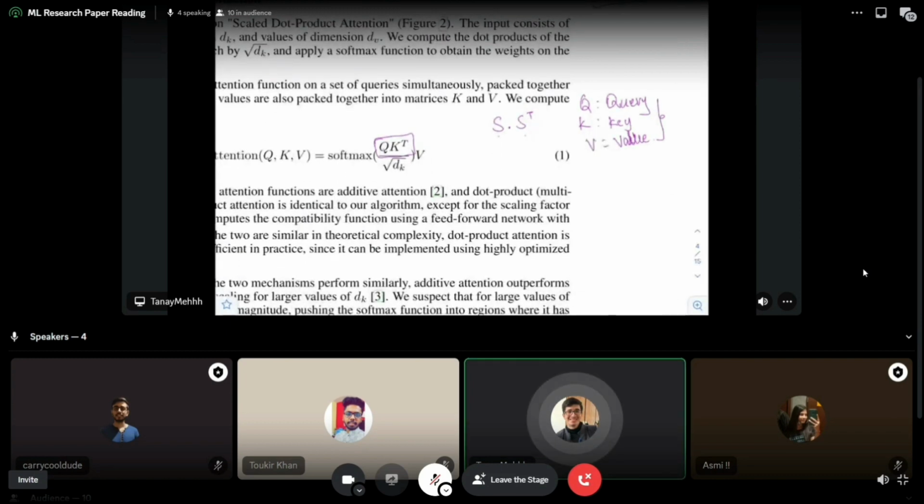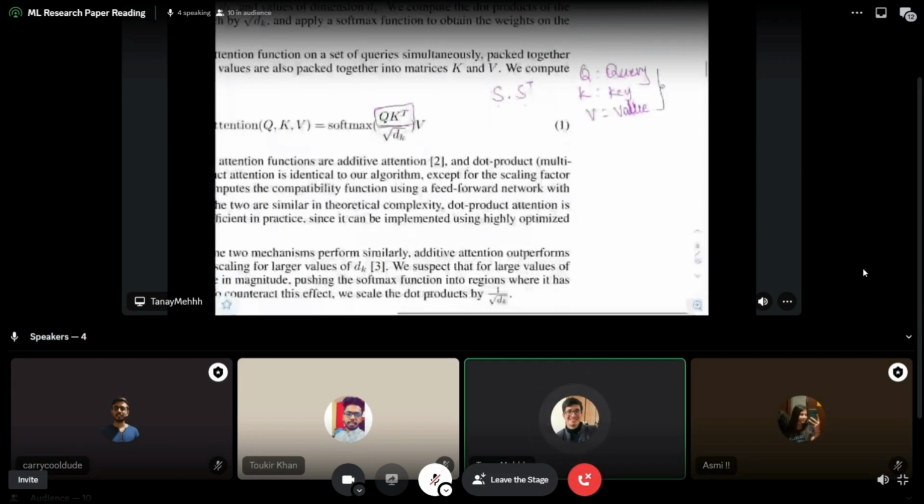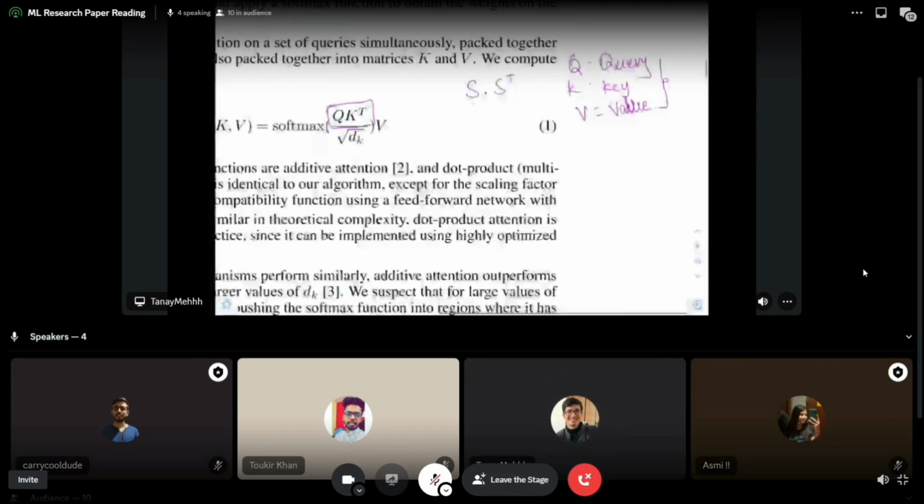I think understanding attention, personally, took me more than 6 months to even understand how exactly this works. So if you don't understand it in the first try, don't worry. There are entire papers explaining it, but I'll do the best I can. All you need to understand is that query times key transpose is basically taking the tokenized sentence and doing the dot product with itself. I told you, if you do a dot product, you will have a similarity vector, showing how similar every word is to itself.